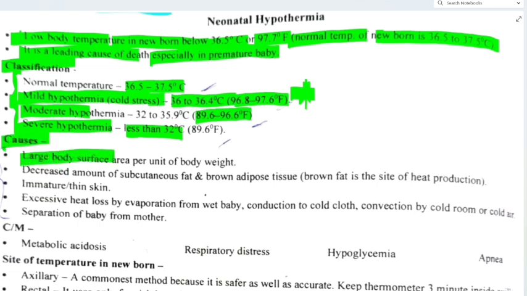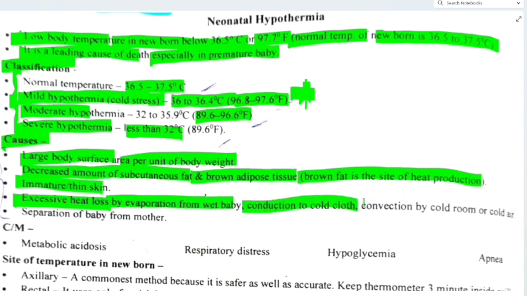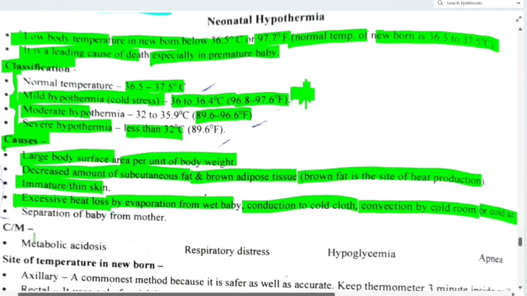Large body surface area per unit of body weight, decreased amount of subcutaneous fat and brown adipose tissue. Brown fat is the site of heat production. Immature or thin skin, excessive heat loss by evaporation from wet baby, conduction to cold cloth, convection by cold room or cold air, separation of baby from the mother. So all these are causes for hypothermia.